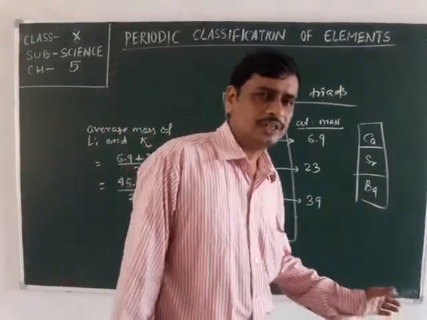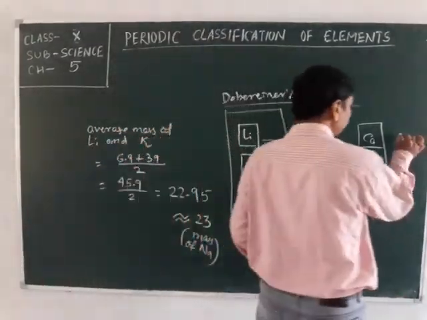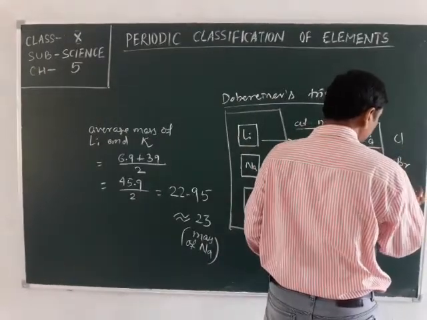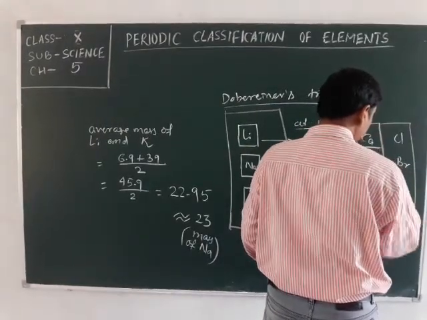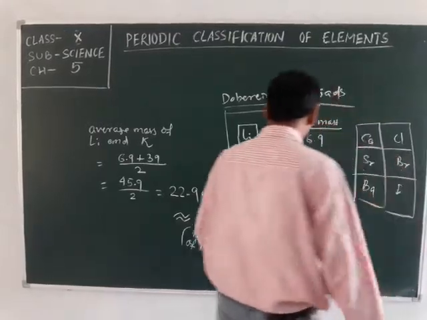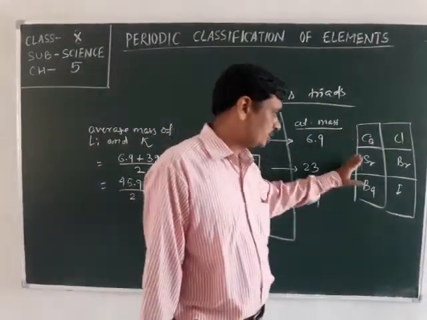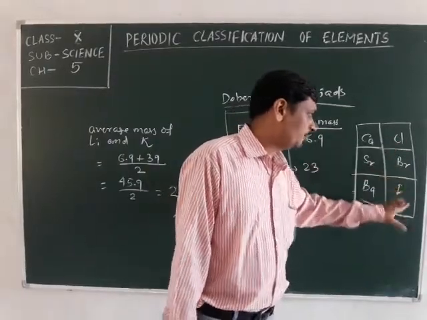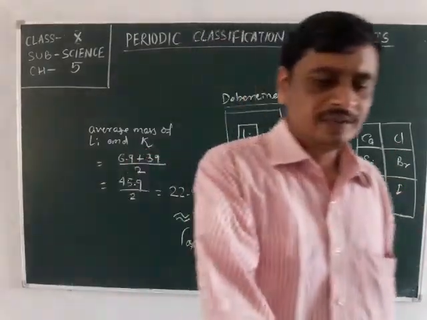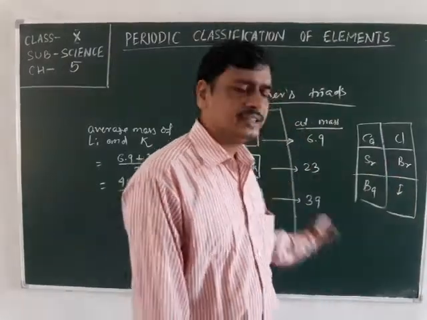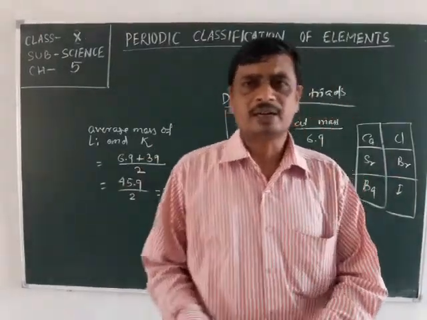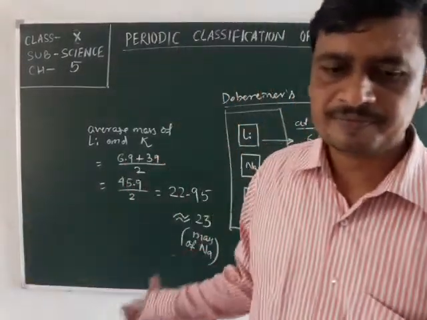The third one is chlorine, bromine and iodine. Only these three triads are there. Other elements did not follow this type of pattern.